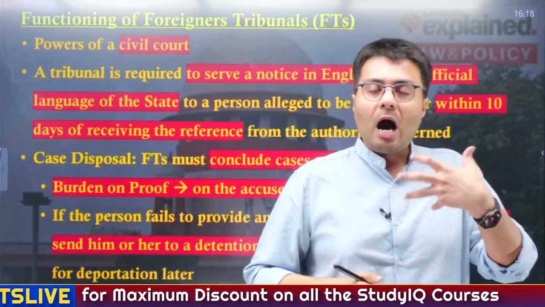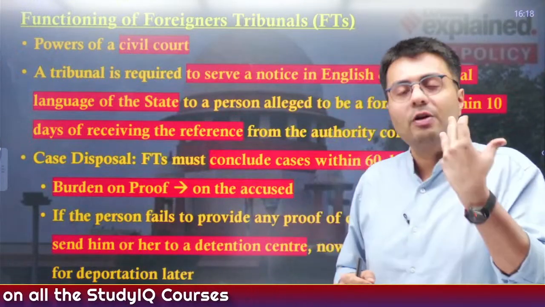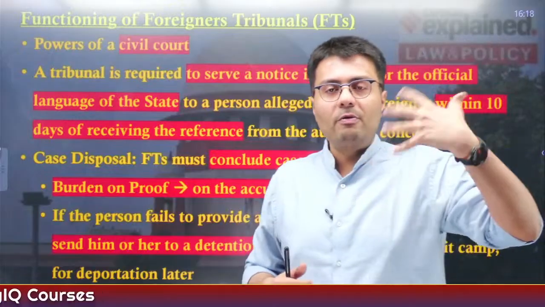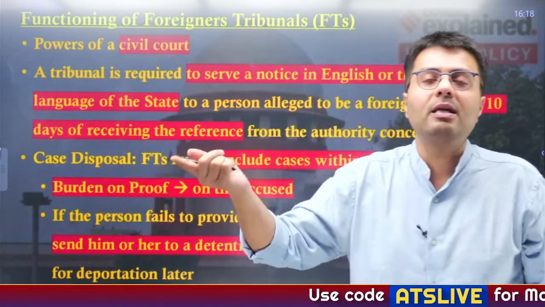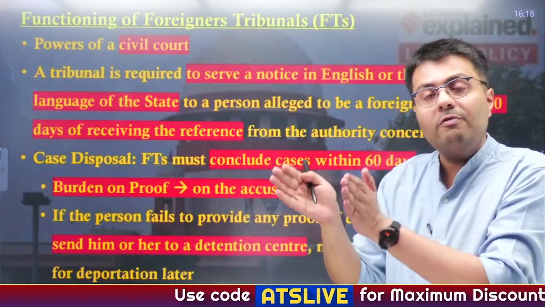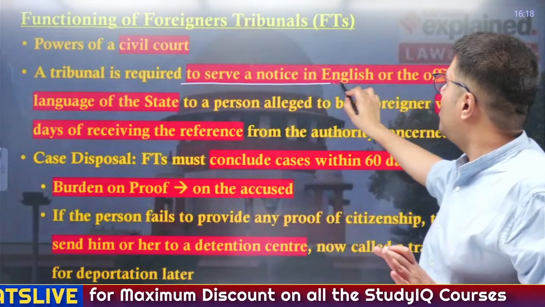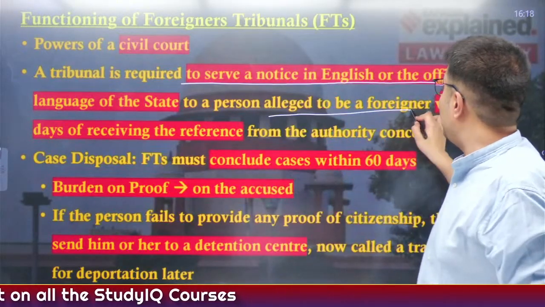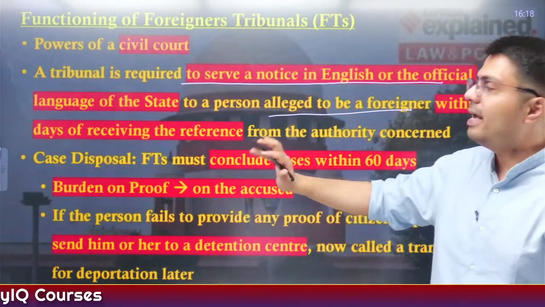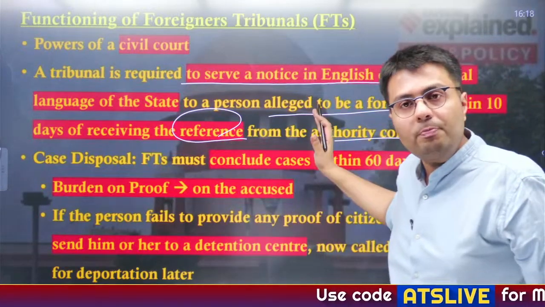Now, how does the foreigner tribunal function? Basically, foreigner tribunals have the power of a civil court. So, what is the power of a civil court? Foreigner tribunals can summon anyone, call them and ask them, and they will be required to give their submissions to the tribunal. A tribunal is required to serve a notice in English or in the official language of the state to the person who has been alleged as a foreigner within 10 days after receiving the reference from the authority concerned, that is from the border police and ECI.